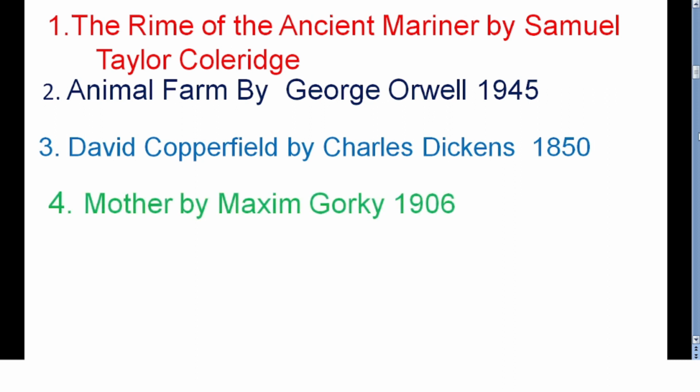Then the next one is Mother by Maxim Gorky. So in the year 1906 it was published. This novel talks about a revolutionary factory worker, a woman, and how she transforms the lives of many workers. And this novel was published and translated into many languages.